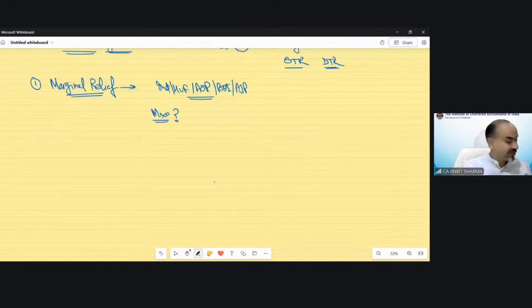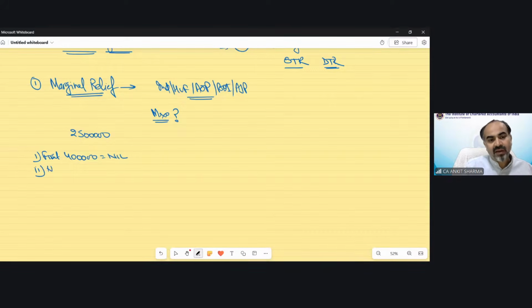In this example, we are calculating tax as per the default tax regime. Income has been given as 25 lakh rupees. Out of this 25 lakh, the first 4 lakh is exempted from tax. Clear?